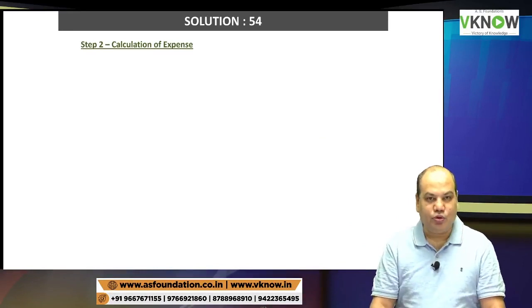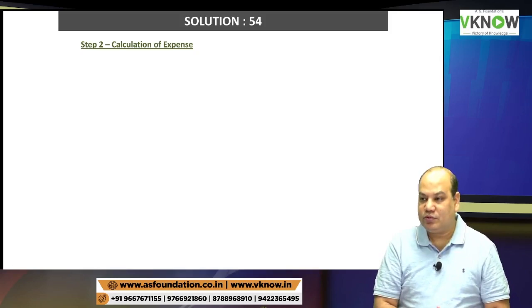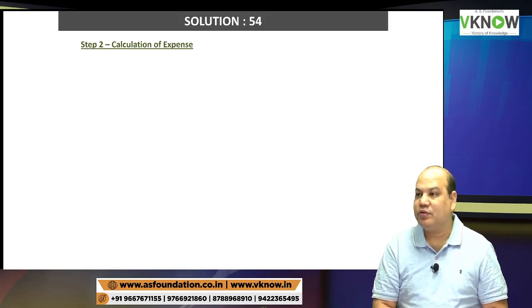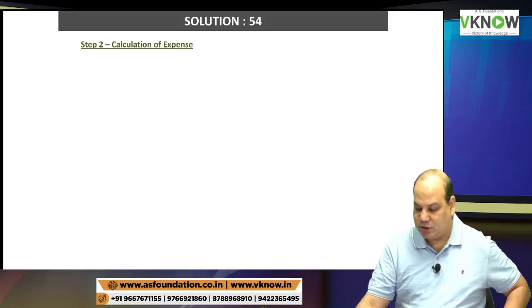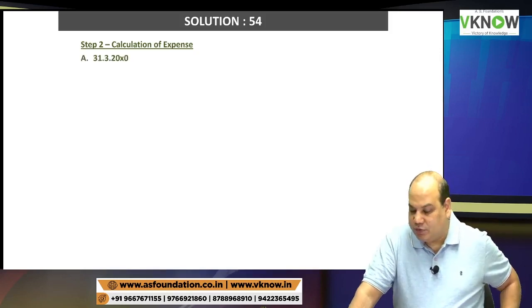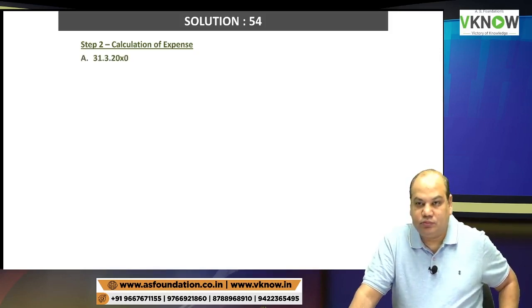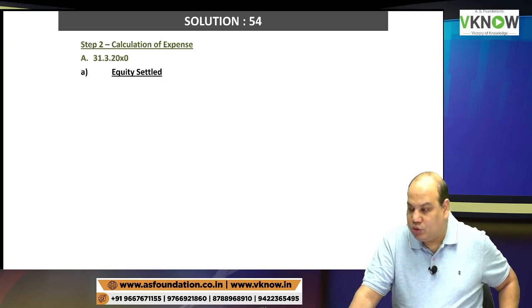Step number 2, little fast now. Calculation of expenses, 31st March 20x0. We have to do the calculation for equity settlement and cash settlement.